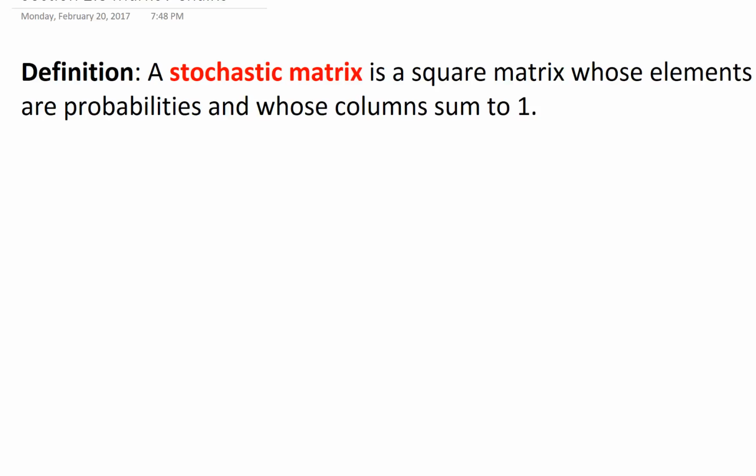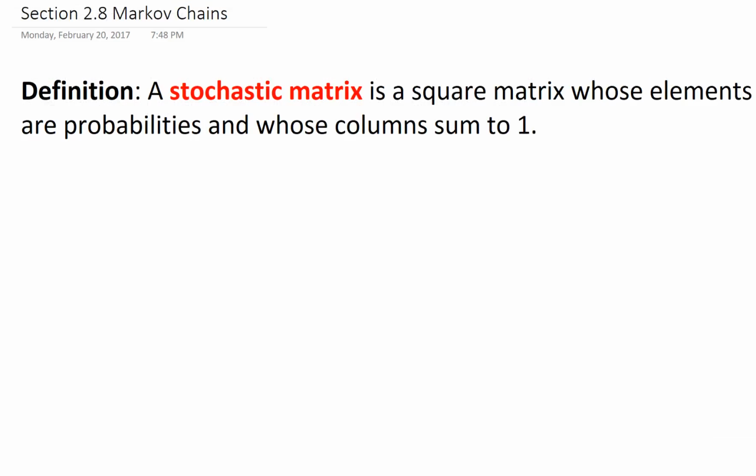Hello, in this video we're going to talk about Markov chains. So to begin, let's talk about a stochastic matrix. A stochastic matrix is a square matrix whose elements are probabilities and whose columns sum to 1. So let's take a look at an example and a non-example.